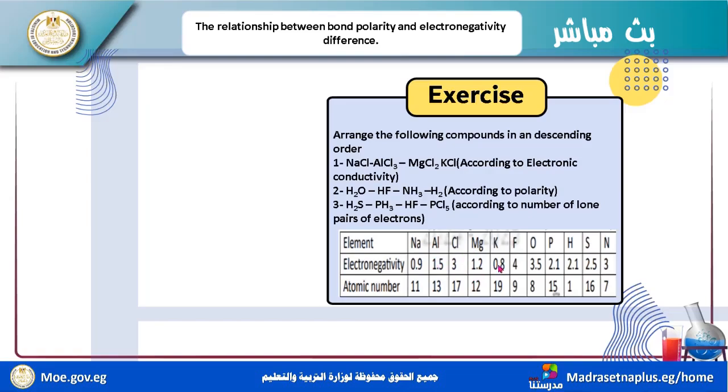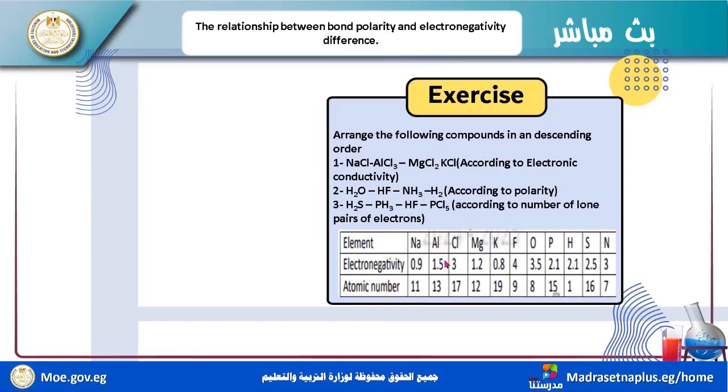KCl: 3 minus 0.8 equals 2.2. This is the highest difference of electronegativity. So KCl is the highest in conductivity of electricity because it has the highest difference in electronegativity.